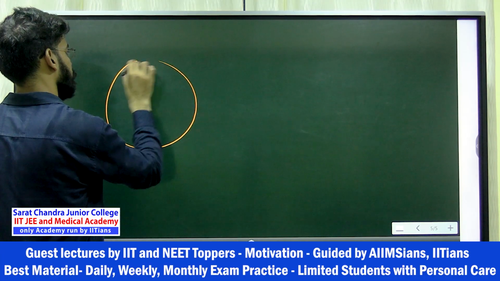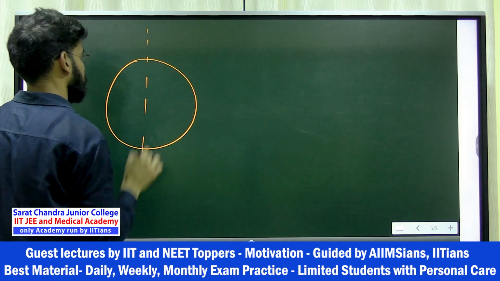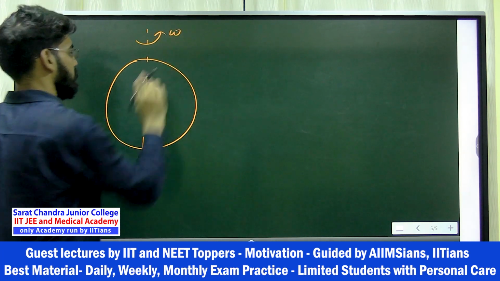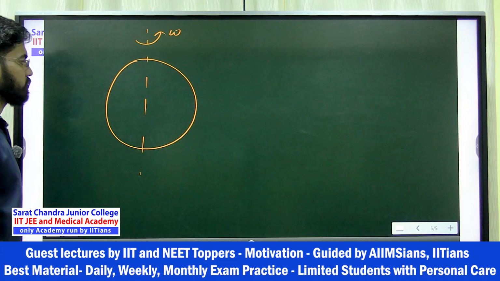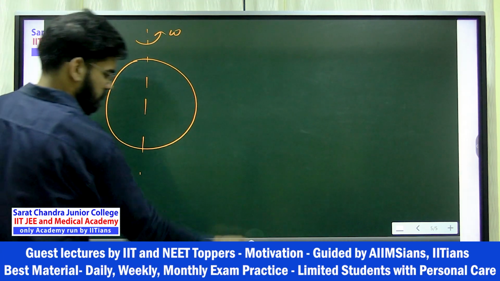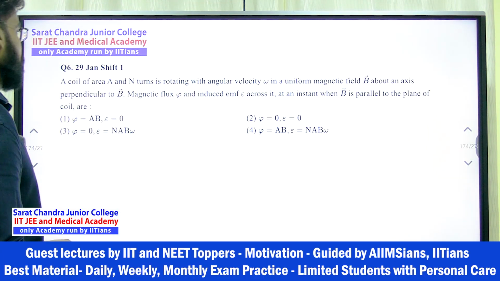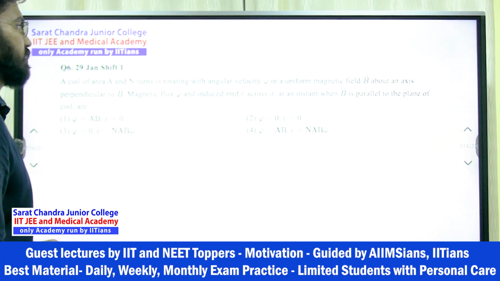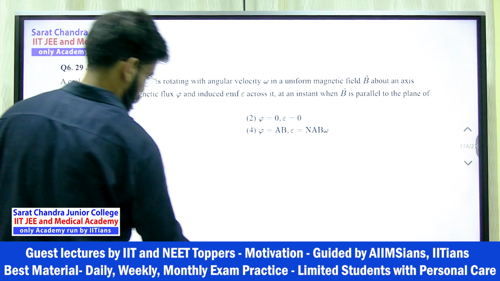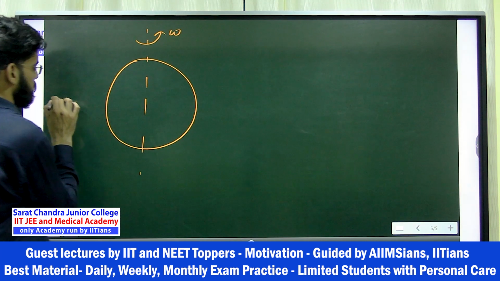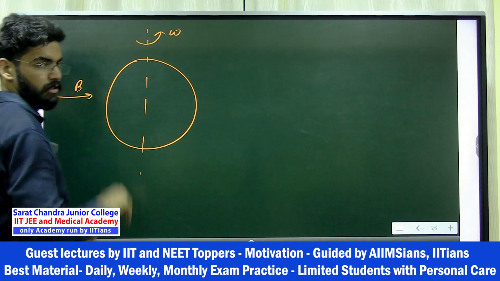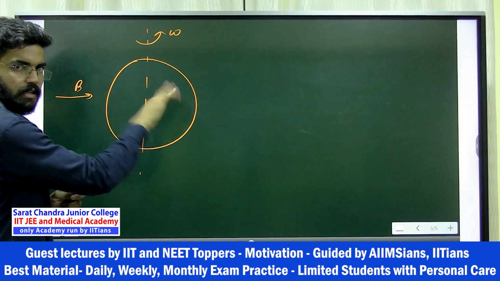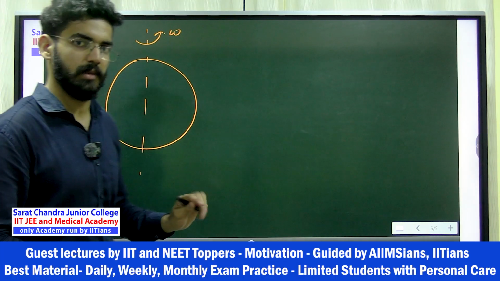This is the loop, and if you assume this as the axis, it is rotating like this, flipping. Then he is asking the magnetic flux phi and induced EMF across it at an instant when B is parallel to the plane of the coil. So B is like this, from this side. When it is in the plane like this, what is the flux and what is the value of EMF that he is asking.